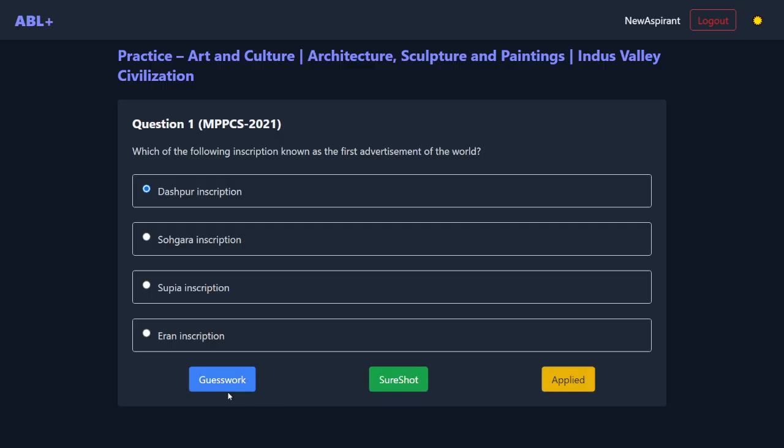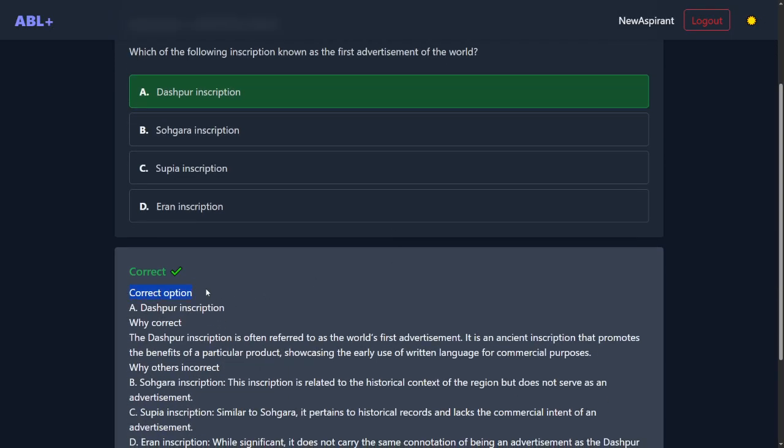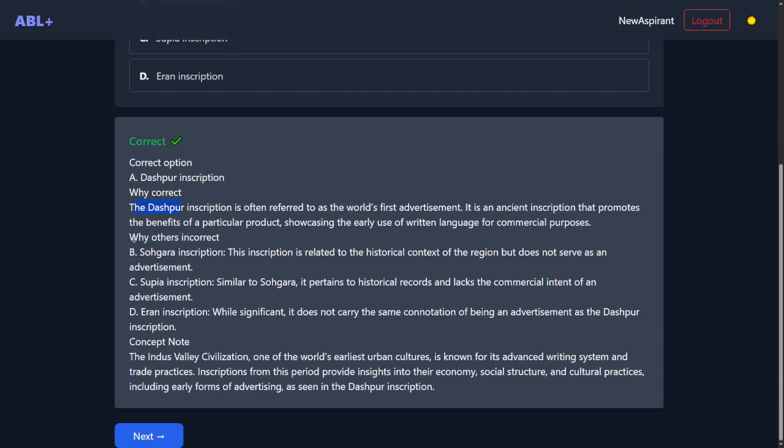But even if you're guessing, then make sure you mark it as guess. And if you are applying some logic, or partial logic, and getting to the answer somehow, then in that case you say that you have applied. In this case, I know the answer correctly 100%, so I'll say it's a sure shot. As we move along, we also have the correct option, why it is correct, and why the others are incorrect. Again, this is a work in progress. We will have much better explanations in future, but this is the current status, though very useful even at this stage.